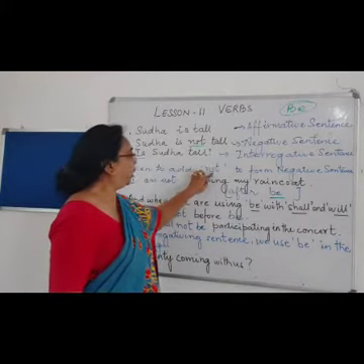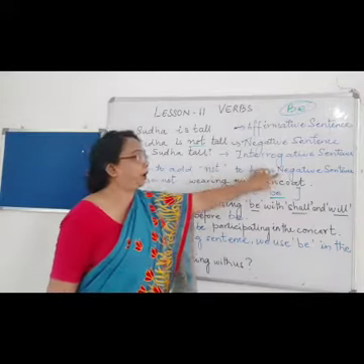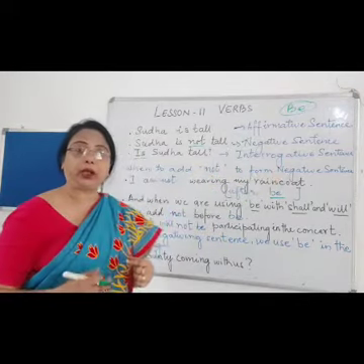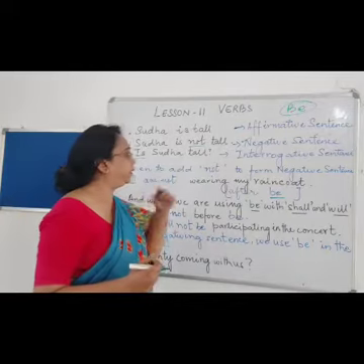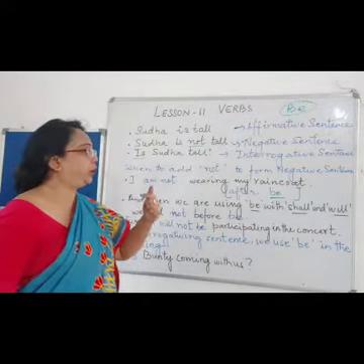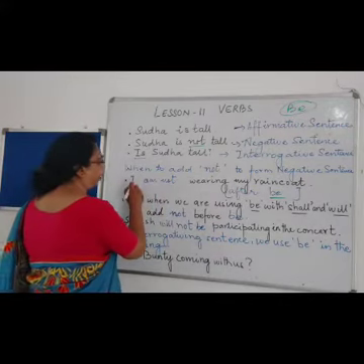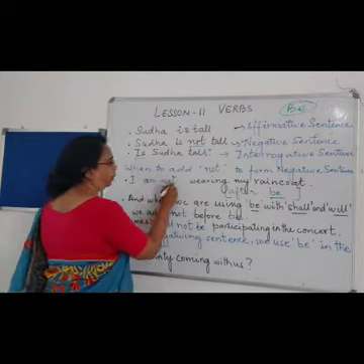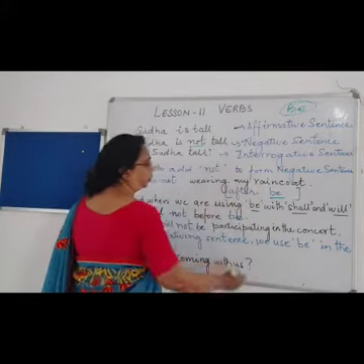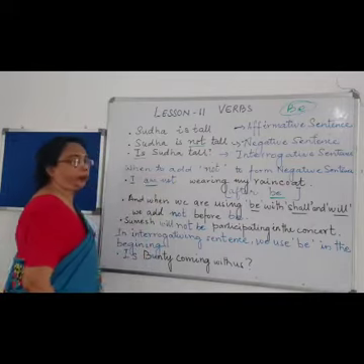When we are forming a negative sentence, obviously we add not. So over here, I am not wearing my raincoat. Am is also a form of be, as I told you.